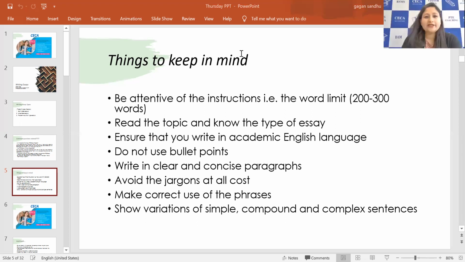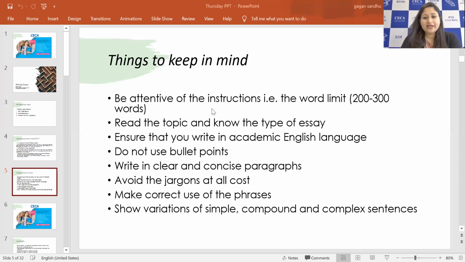So you have to write very clearly, logically connected essays and paragraphs. You are not over-exaggerating, you're not over-journalizing, you're keeping the ideas relevant. This is how you can make a clear, concise paragraph. Avoid jargon at all costs. Any sort of abbreviation, notes, abbreviated words, or any informal phrases should be avoided in essay writing.